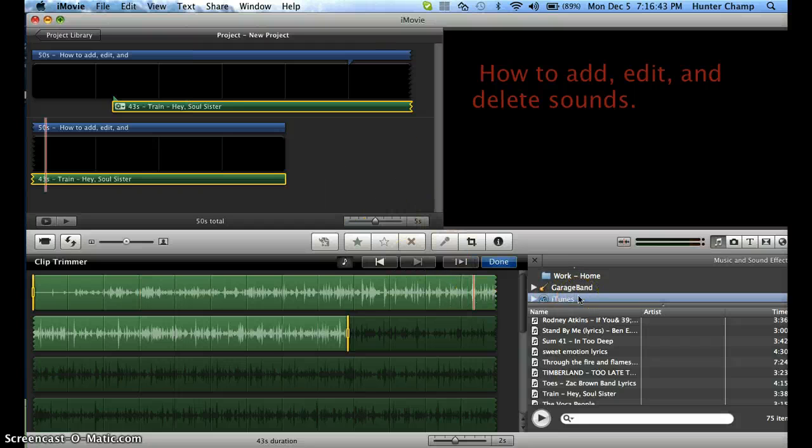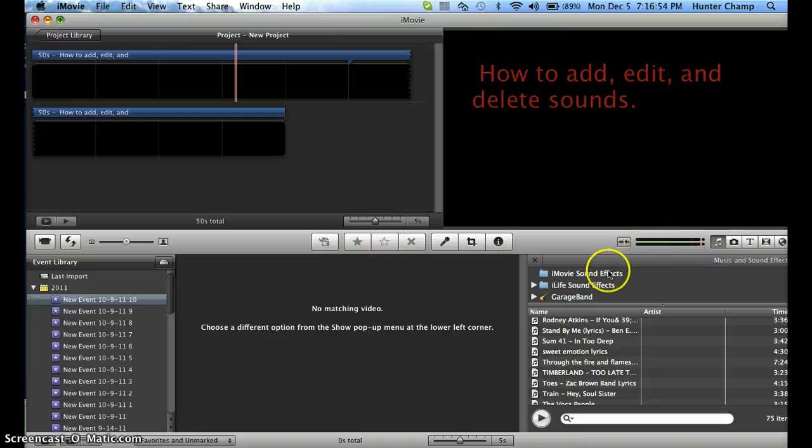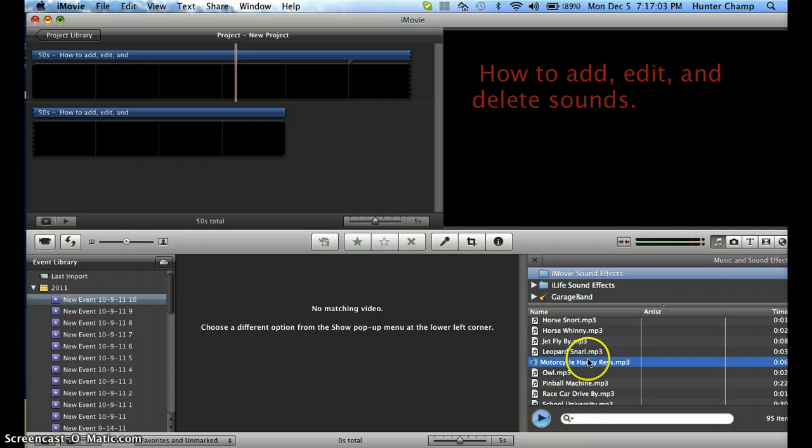So, let's say you want to get a... Now, what's really awesome is that iMovie provides little neat sound effects, like a motorcycle, a leopard snarling, a jet flying by, and they all show how long it is on the side here. Like the jet flyby is 8 seconds, the leopard snarl is 3 seconds.